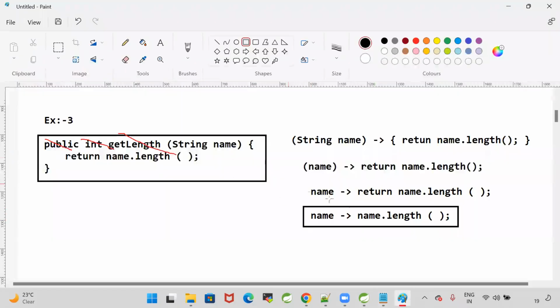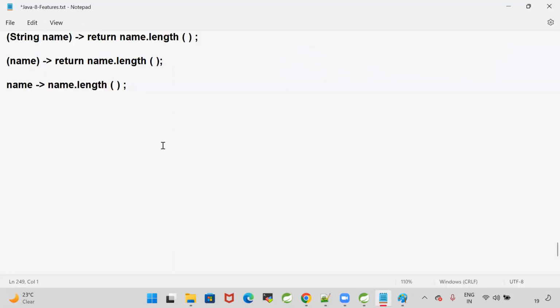Understood? How we have written the lambda expression for the third example? Understood for everybody? Come on. Now, can I give one more example? Can you write that? Example 4.